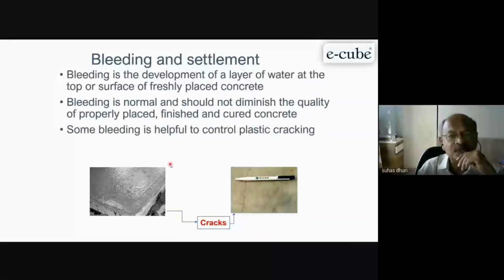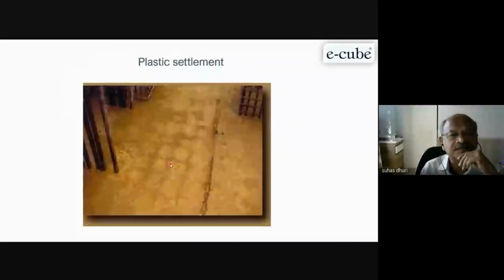So we have to design in such a way that very light bleeding will be there, but not a very high amount. During the mix design process, we can find out how much percentage is there, and that much water can be reduced from your unit water content.